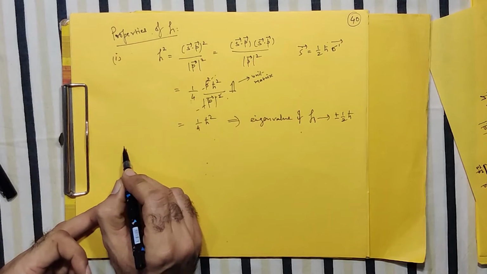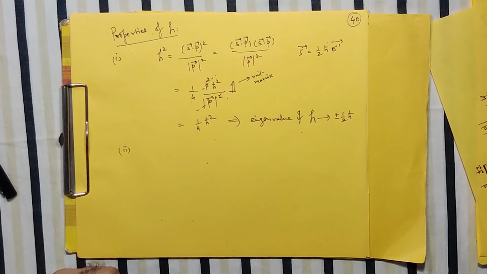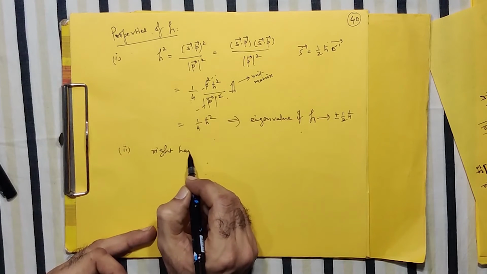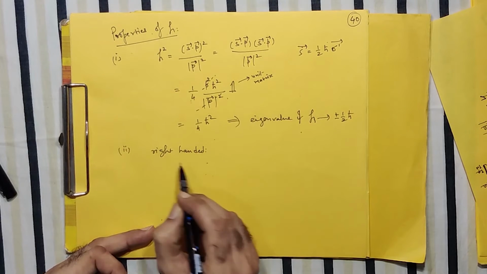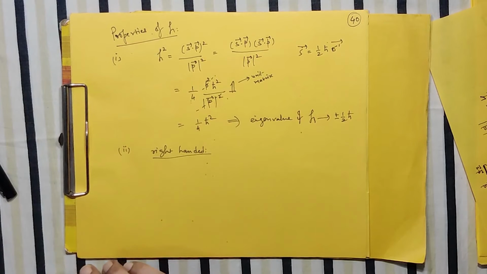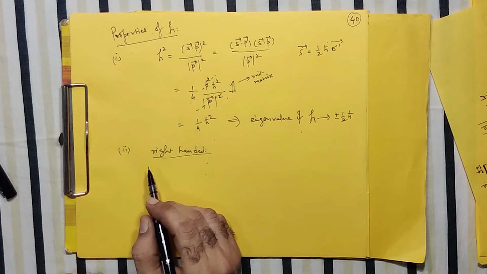Second thing which we can understand from this helicity operator is that if your particle having the spin which is in the same direction to that of a motion, then we call it as a right-handed helicity. Right-handed helicity means where the spin and the direction of the motion of a particle are in the same. If it is opposite, then we call it as a left-handed.